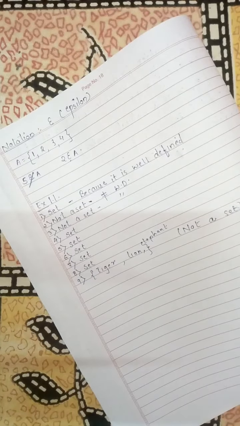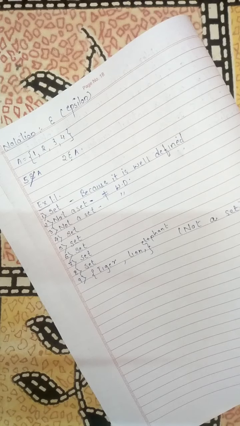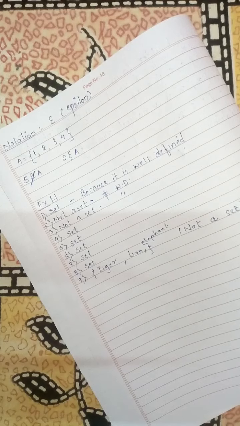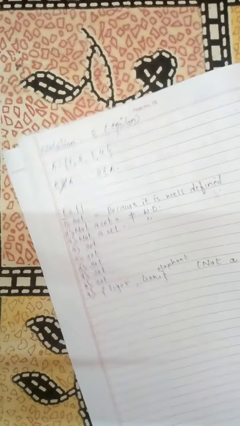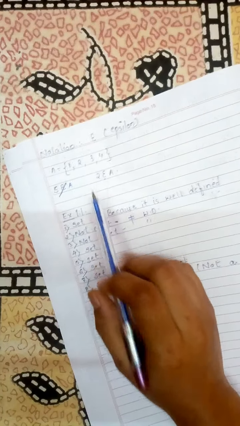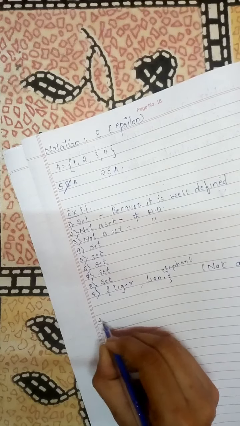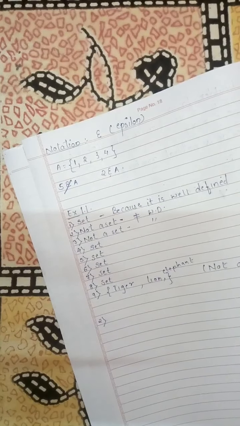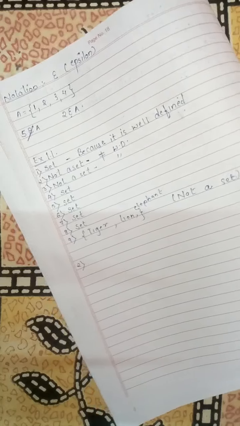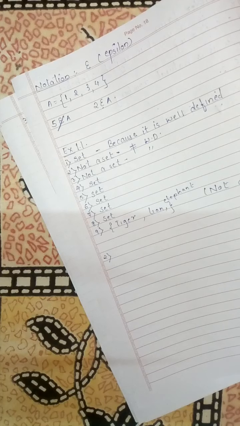Okay, so this question was about telling whether they are sets or not. Now question number 2 is very easy, like this. I have given the example. They have given one set A, and there we have to write whether the following elements belong or do not belong to that set.